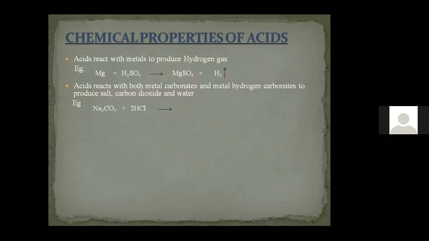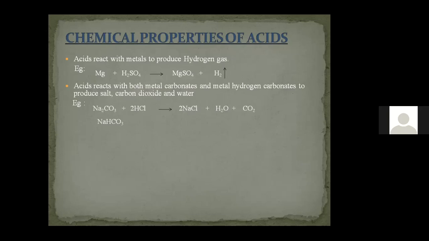Sodium chloride will be formed as a salt. So it produces sodium chloride salt, which is a common salt or table salt, and water. Along with that, carbon dioxide will be liberated. So this is how a metal carbonate reacts with an acid.